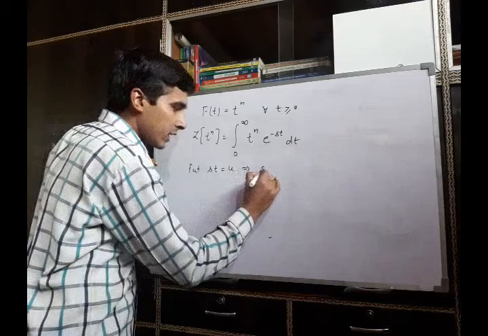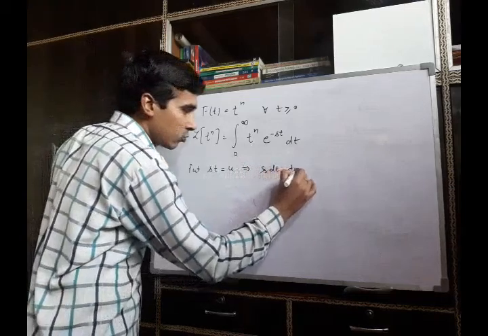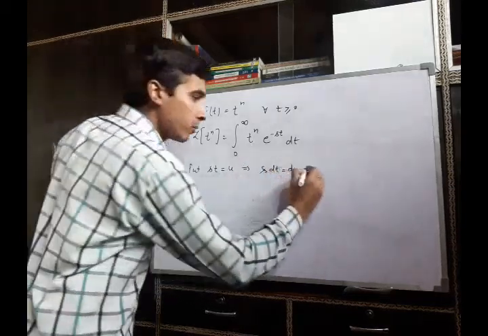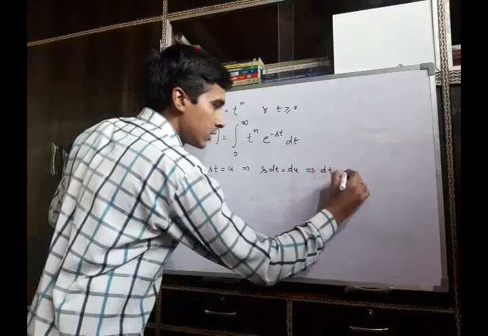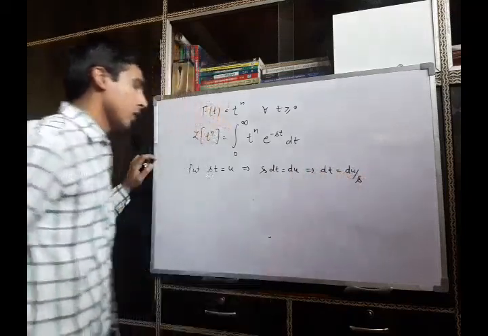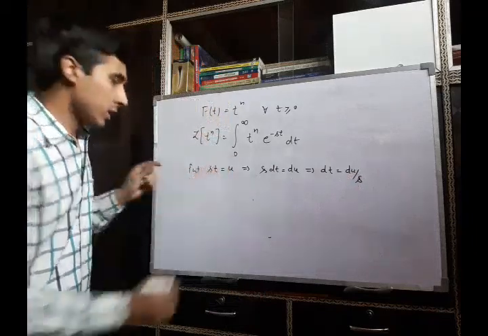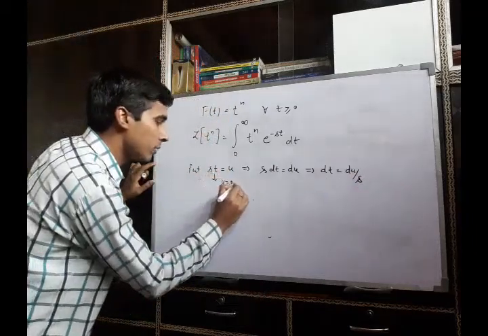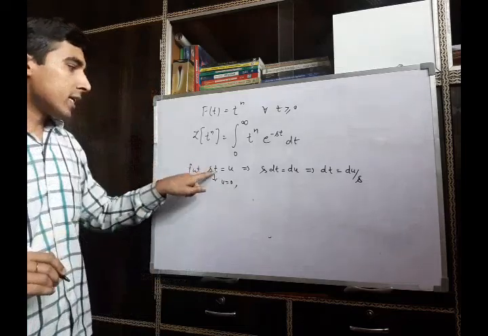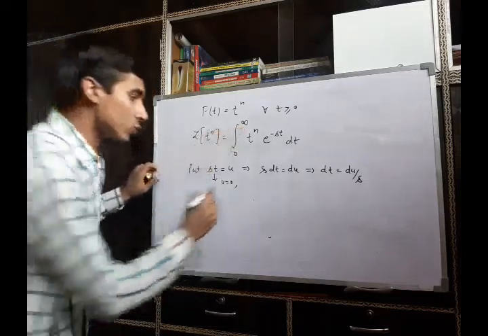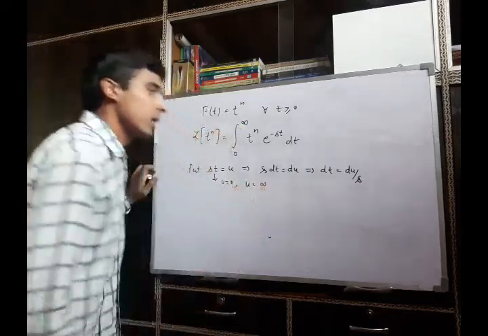You will get s dt is equal to du. That implies dt is du by s. See here, if we take t equal to 0, then u will be 0. If we take t as infinity, u will be infinity.